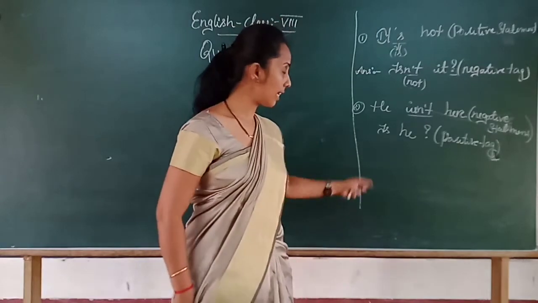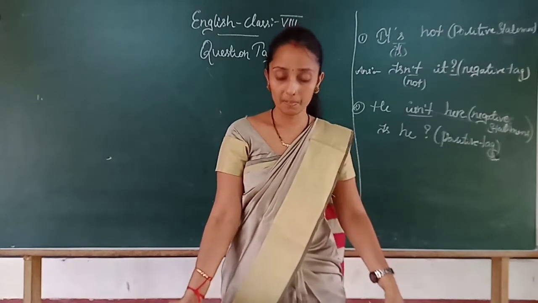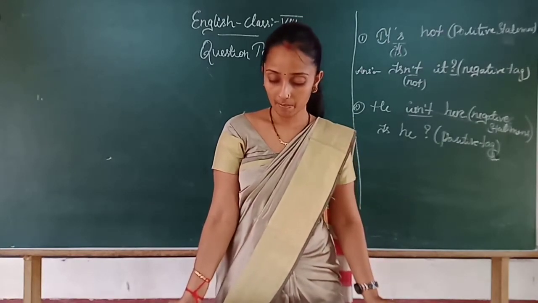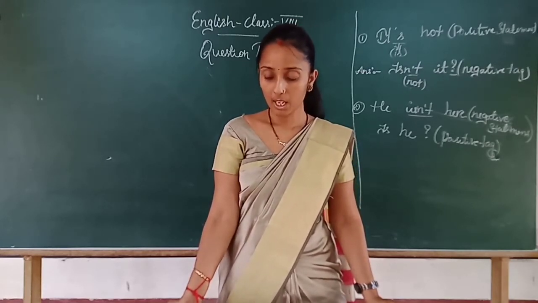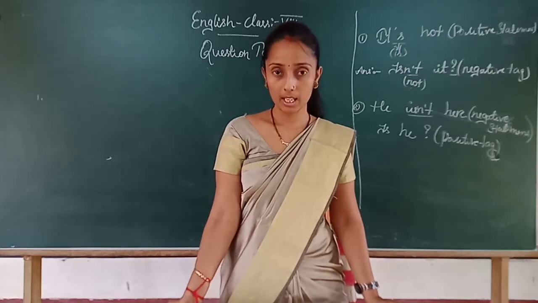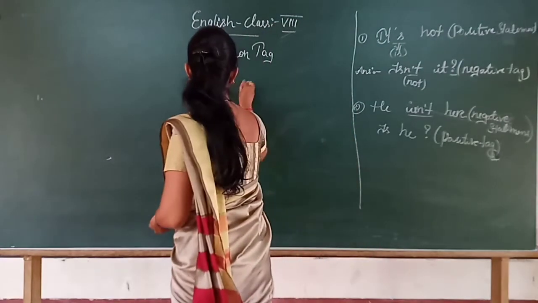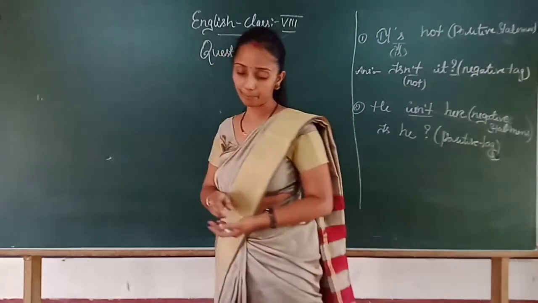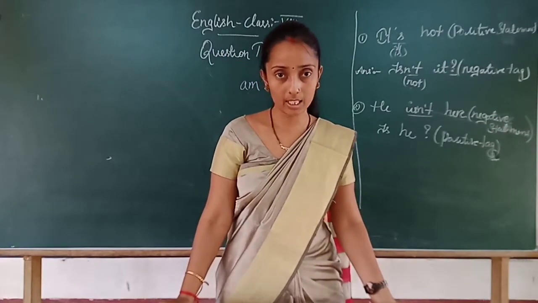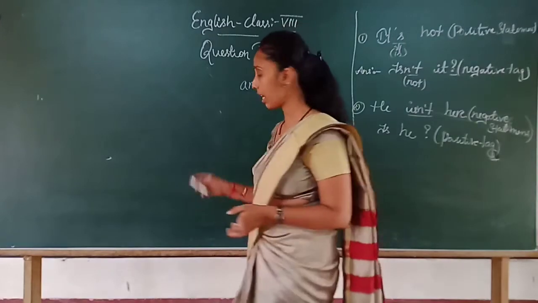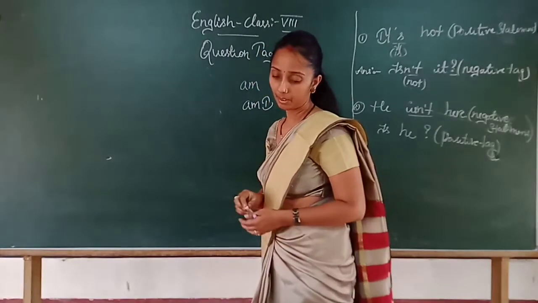Then after this example, as a next clue, write down: if the main verb or auxiliary verb in the statement is am, this am, the positive question tag is am I. Am I, question mark.